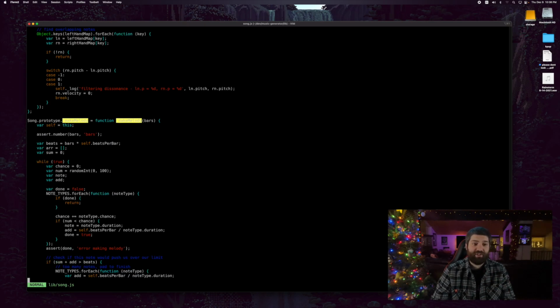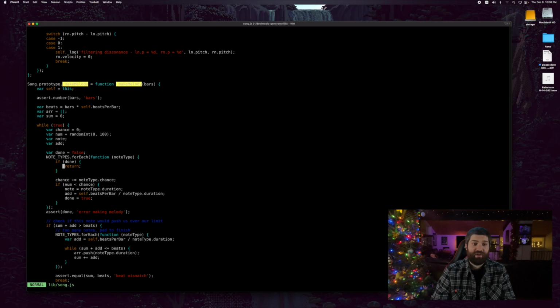So the make melody function goes through and figures out what note type to use. If you remember, there were the note types at the top, like a whole note, a half note, a quarter note, and they each had a chance of being generated. That's what this code does right here: it generates a number between 0 and 100 and then figures out what note it should be based on the number. So it figures out what note length to make, and it keeps adding them to an array. This is basically a while true.